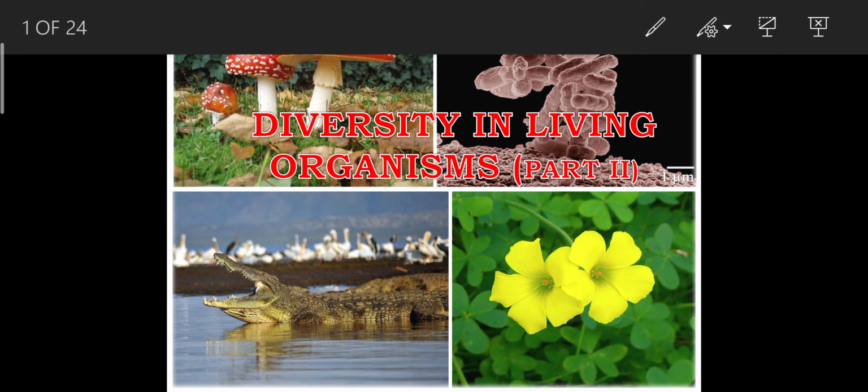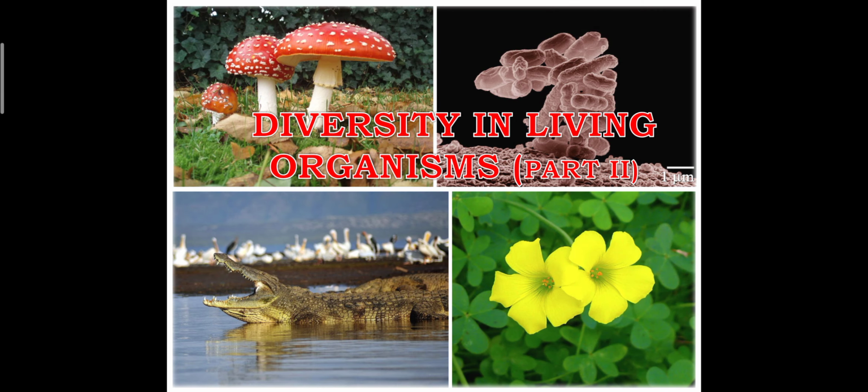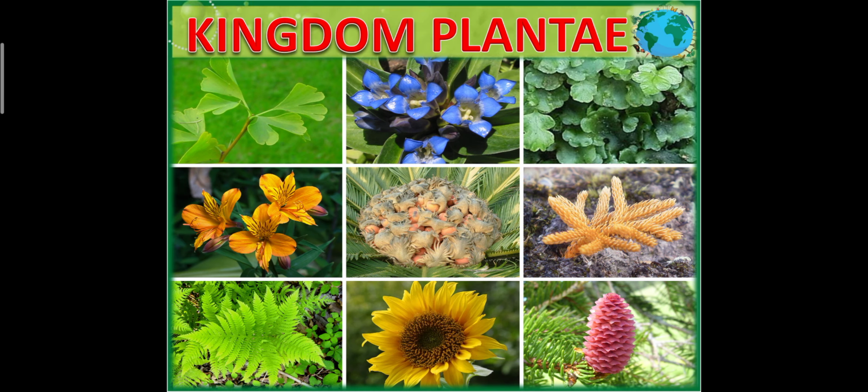Now today I am here with the topic of Diversity in Living Organisms part 2. From this we'll be going through kingdom Plantae, or the plant kingdom. We all know the plant kingdom includes small plants to big tall trees. Some small plants are not divisible at all; you cannot even find the root or the stem of those plants.